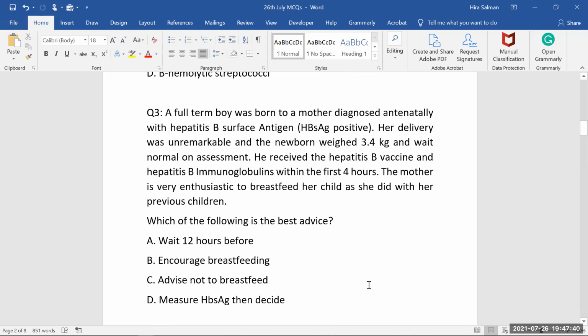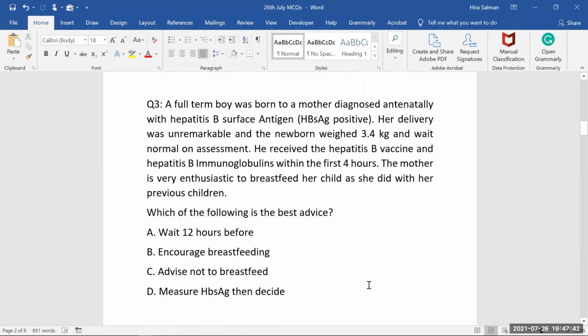Okay, now this question. A full-term boy was born to a mother diagnosed antenatally with hepatitis B surface antigen, HBsAg positive. Now, the mother who has delivered a baby, during antenatal time period, the mother was Hep B positive. Her delivery was unremarkable, and the newborn weighed 3.4 kg and was normal in assessment. He received the hepatitis B vaccine and hepatitis B immunoglobulins within the first 4 hours.